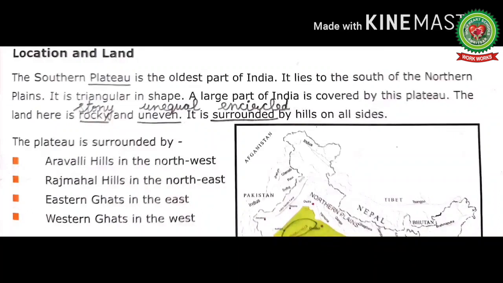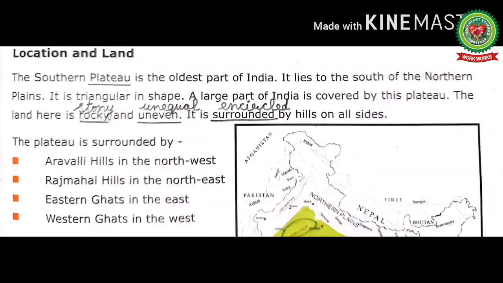The Southern Plateau is the oldest part of India. Plateau means high flat tableland with rocky and uneven surface. It lies to the south of the northern plains. So students, what is the location of the Southern Plateau? Southern Plateau lies to the south of the northern plains. It is triangular in shape. So, what is the shape of the Southern Plateau? Southern Plateau is triangular in shape.